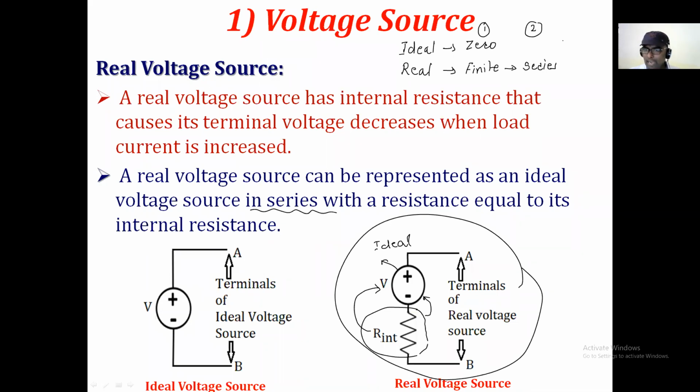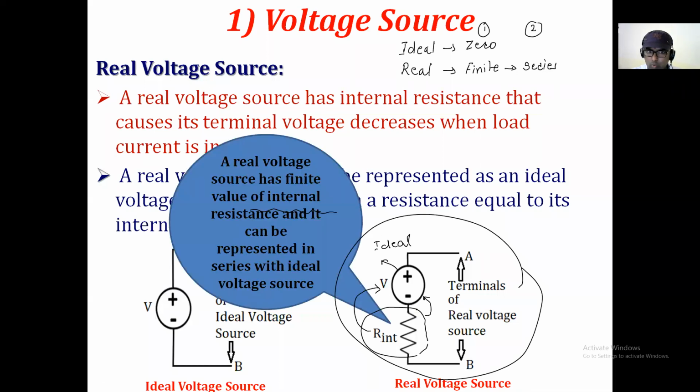Get it, my point? And now I will try to explain what the sentence here it is written. A real voltage source has an internal resistance that causes its terminal voltage decreases when load current increased. Now I will give the proof for that. Is right? So we go to the next slide.